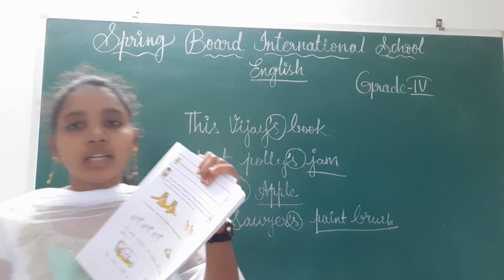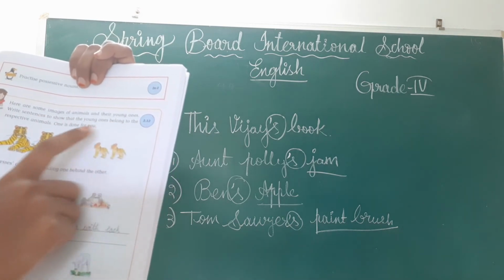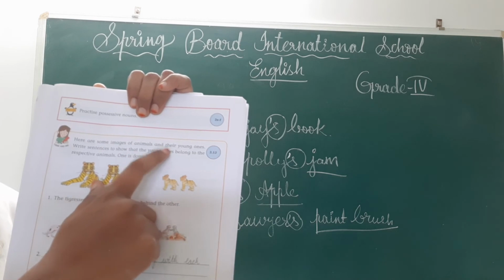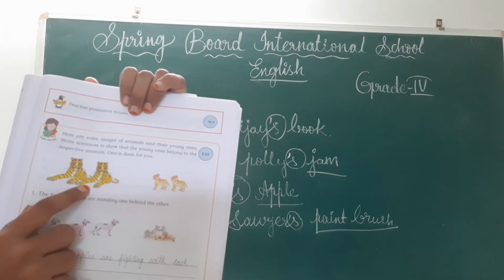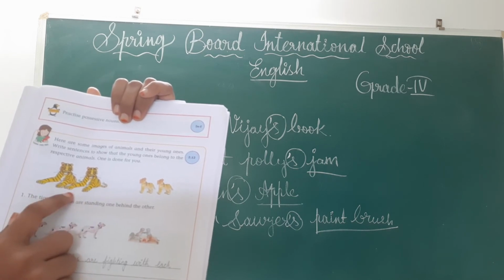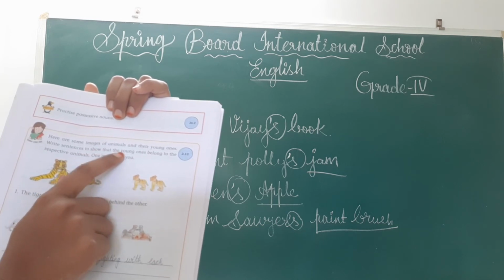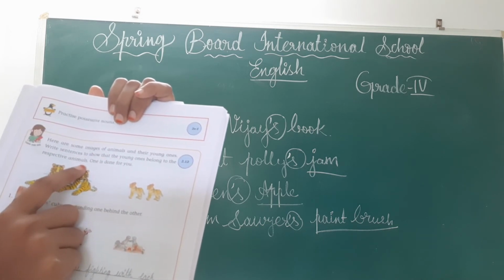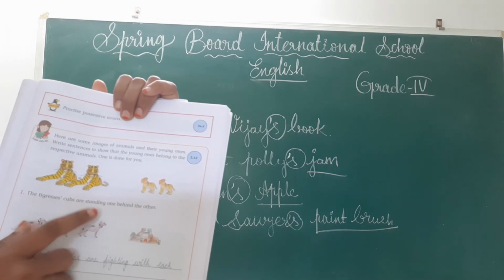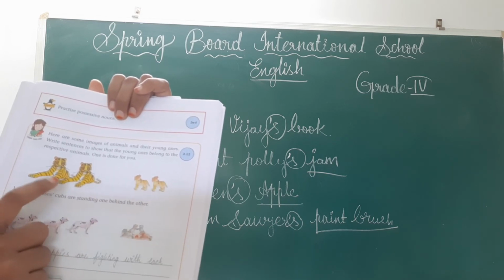Okay children, I am giving the homework for you. See, in 2.12 I am giving as homework, children. What you have to do is, see here are some images of animals and their young ones. Okay, animals' images and young ones' images also. That means the babies of tigers. Okay, see, write sentences to show that the young ones belong to the respective animals. One is done for you. That means you have to write sentences to tell that these young ones belong to these animals only.